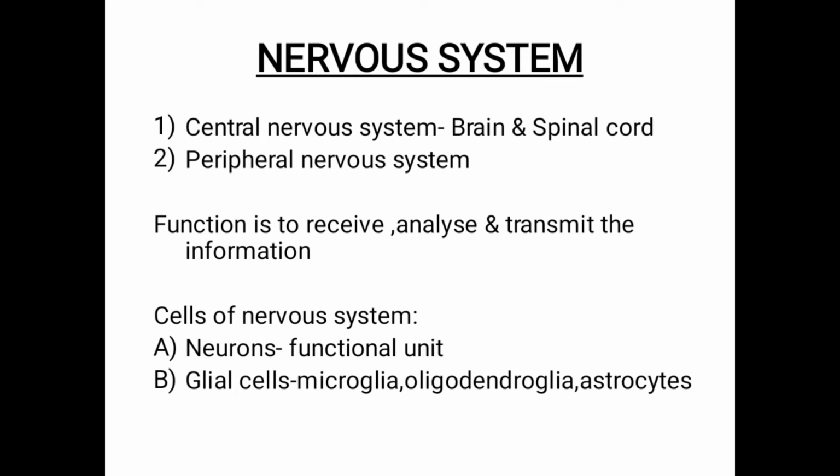Next, coming to the glial cells. The glial cells are microglia, oligodendroglia and astrocytes.